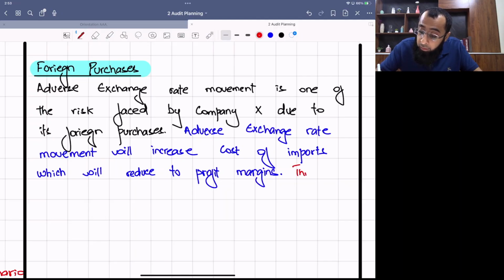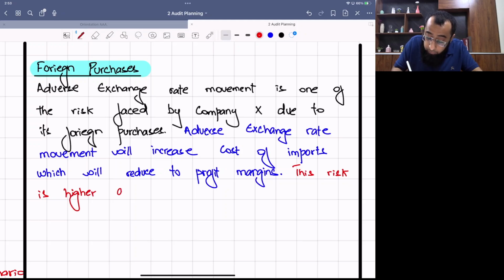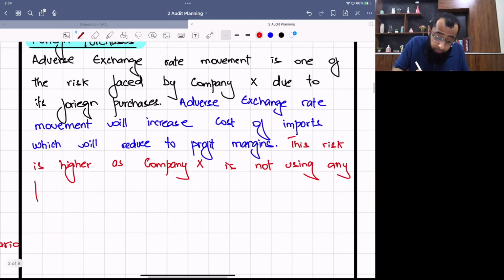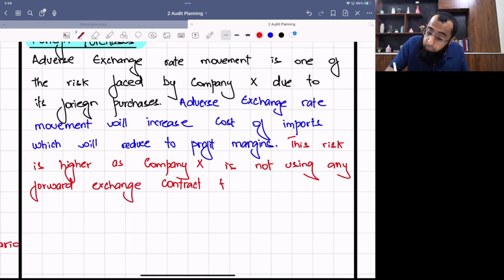This risk is higher as company X is not using any forward exchange contract or hedging technique to mitigate this risk. So the scale of risk is higher.